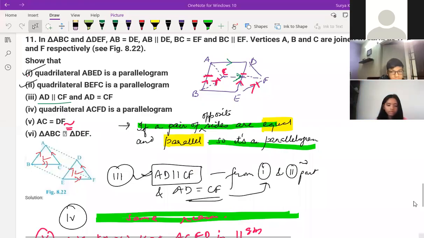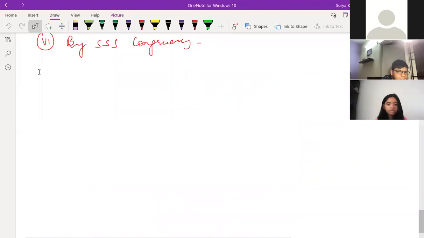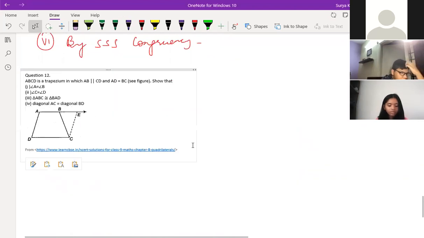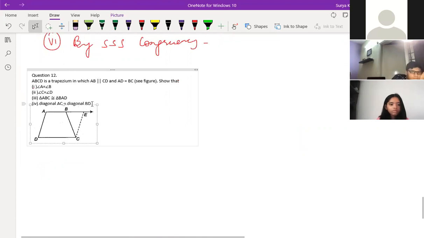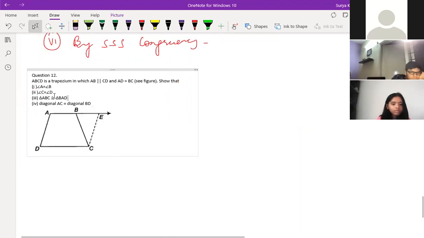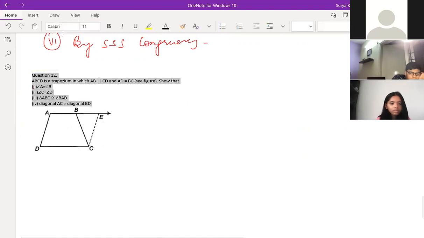See question number 11th. Always just try, children. See the question over here in the textbook you have now, and if you don't have it, just see this question. Question number 12. ABCD is a trapezium in which AB is parallel to CD and AD is equal to BC. See the figure down.